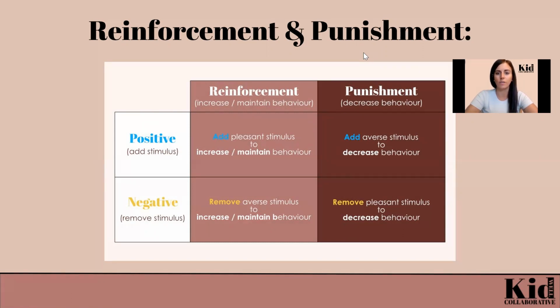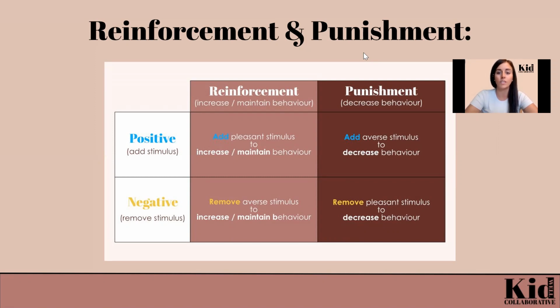So first, let's talk about reinforcement. Reinforcement refers to something that is either provided or removed after behavior occurs, and this increases the likelihood of that behavior happening more in the future. So reinforcement means that behavior is increasing or being maintained, and it's happening a lot. In the examples previously mentioned, getting candy would be considered reinforcement, because being given candy after asking for candy is likely to reinforce or strengthen the behavior of asking, and it will likely result in more behavior happening in the future.